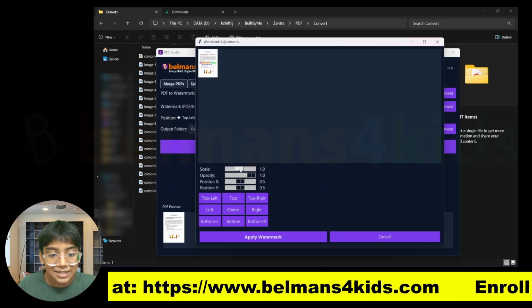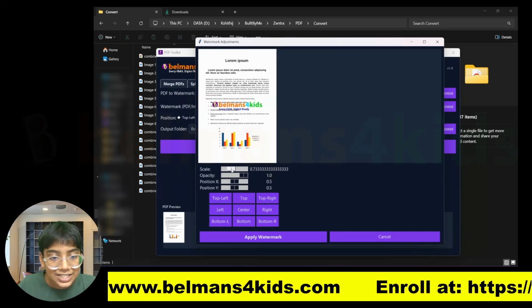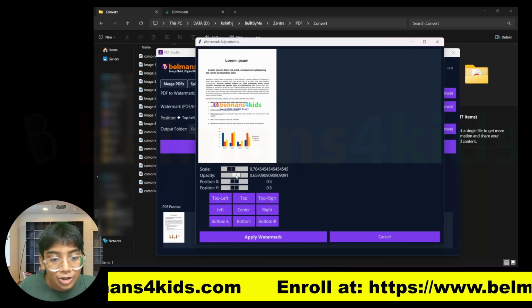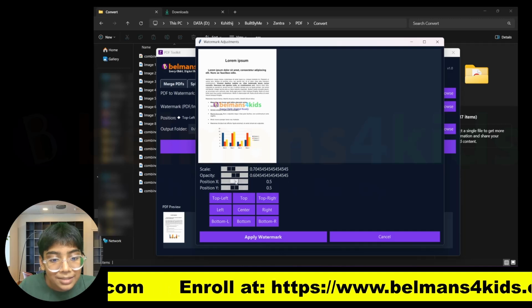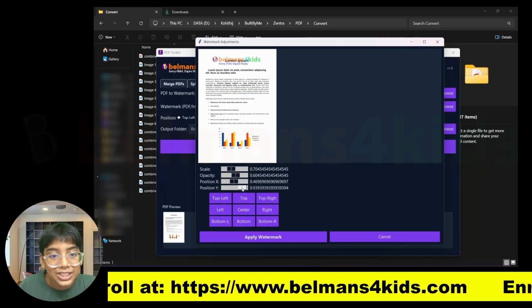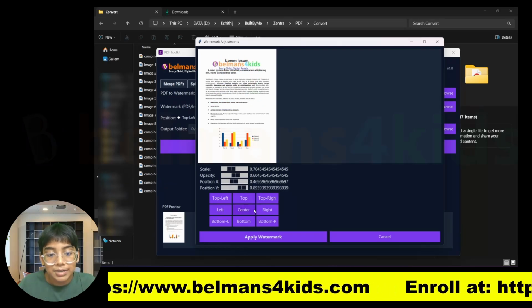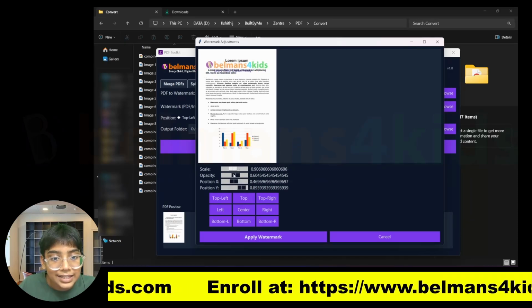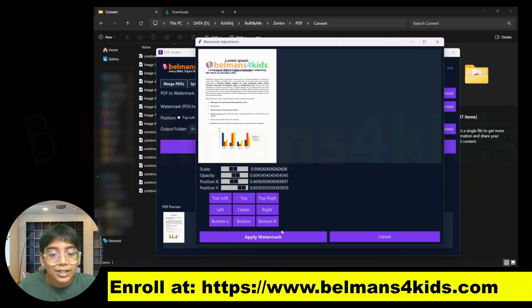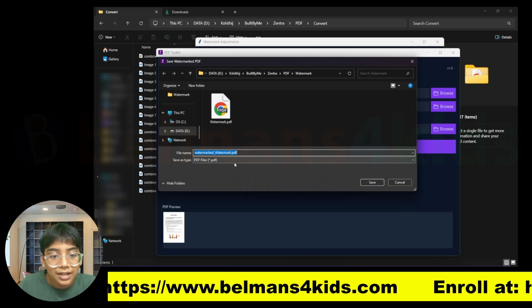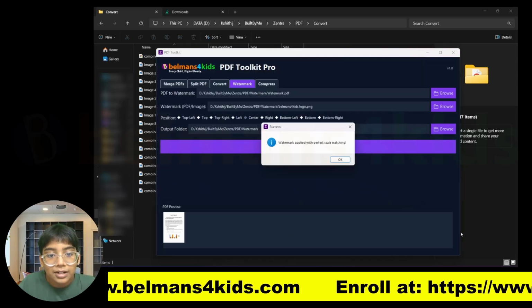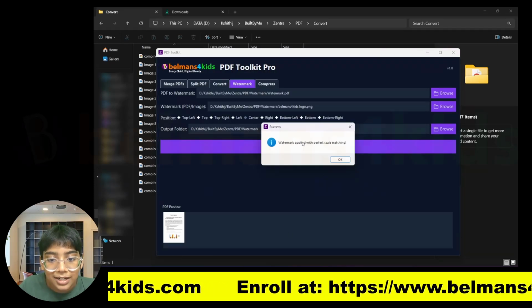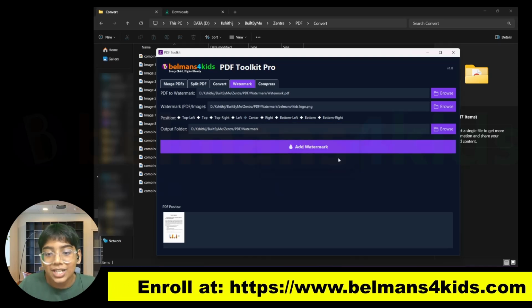this UI actually comes up where you can adjust the scale of the watermark, the opacity of the watermark, the position of the watermark, and almost everything you want. And there is also inbuilt presets. So let me adjust the scale, let's say this much, and I want it to be on the top. Now you can press on apply watermark. And you can see it says watermark applied with perfect scale matching.